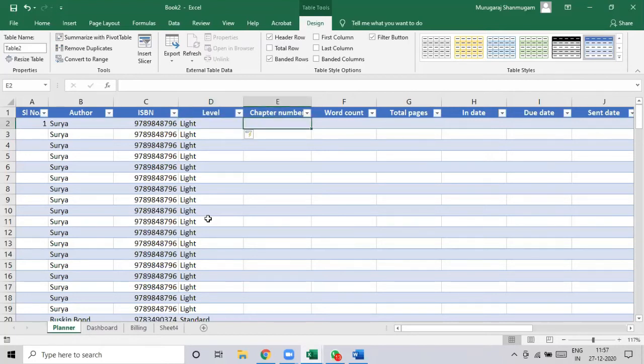Once again, I want these chapter numbers to be kind of ordered. I'm going to use concatenation. If I want to concatenate, what are the things that I use here? You can simply say 1, 2, 3. But you can say chapter 1, chapter 2, chapter 3. Let's say my preference is to have chapter 1, chapter 2, and so on. You can achieve that in two different ways. I have selected chapter 1 and chapter 2.